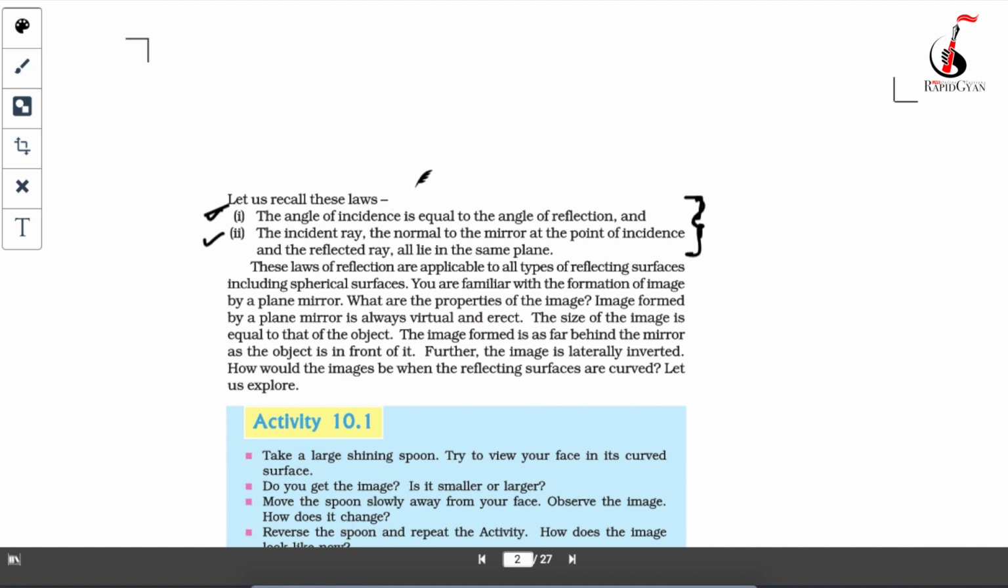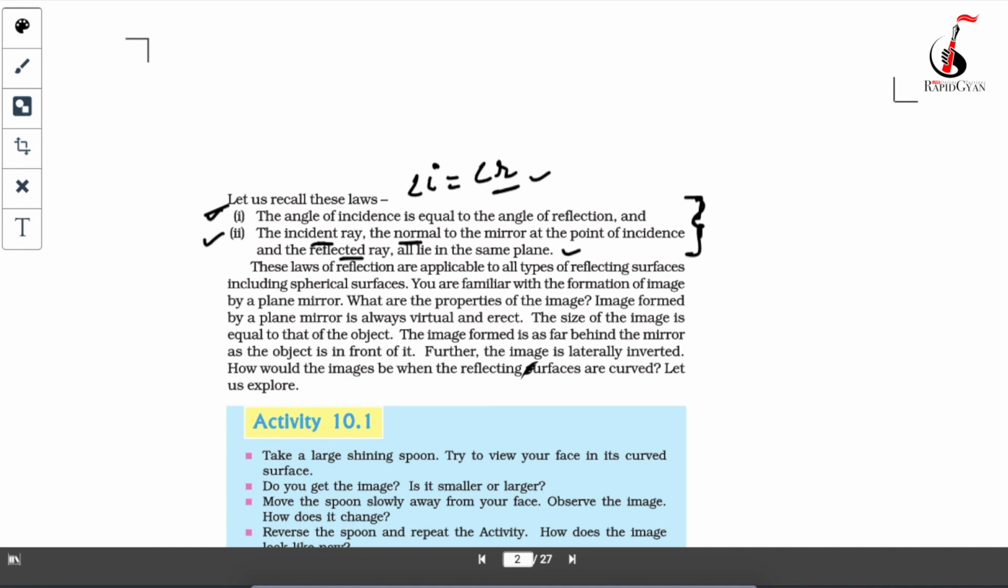You can check it over here. The angle of incidence, which is your angle i, is equal to your angle of reflection, r. This is your first law of reflection. Second, the incident ray, normal and the reflected ray all lie in the same plane. So these are the two laws of reflection. Guys, please make sure to memorize these two laws, because you are going to get questions on this in the exam. Okay, fine.